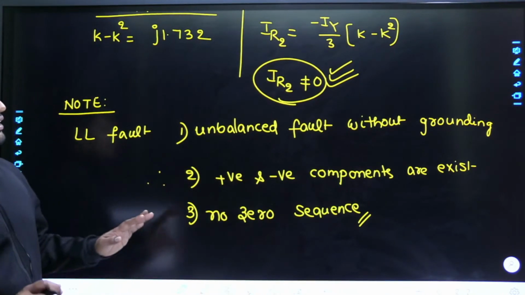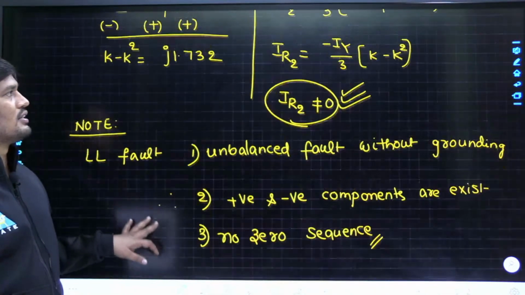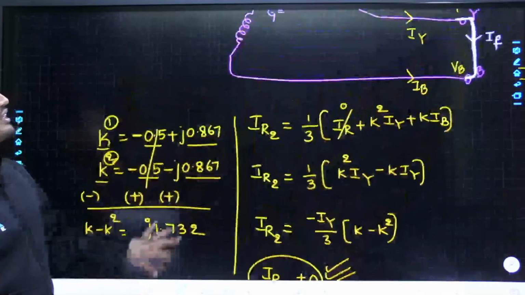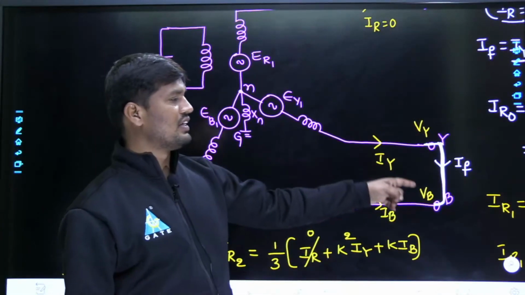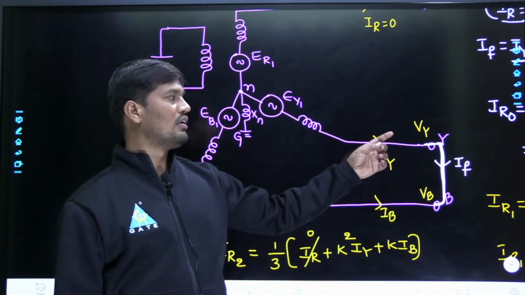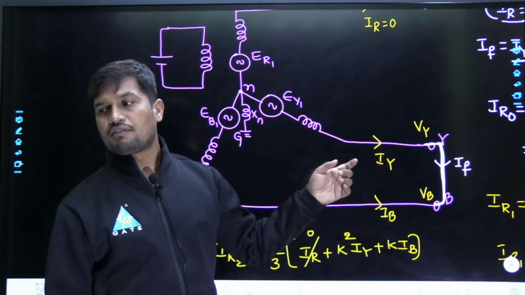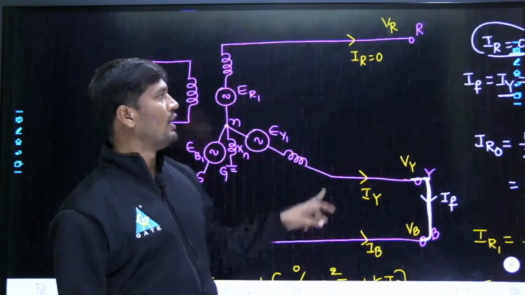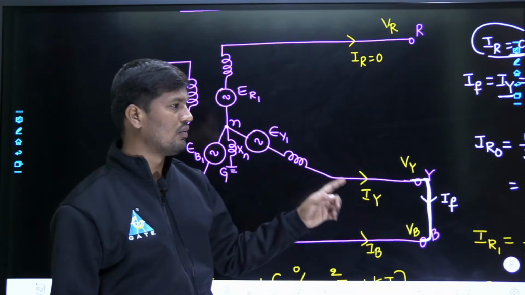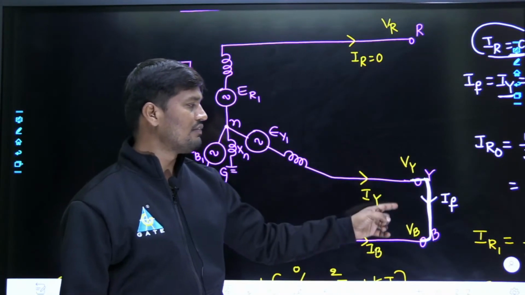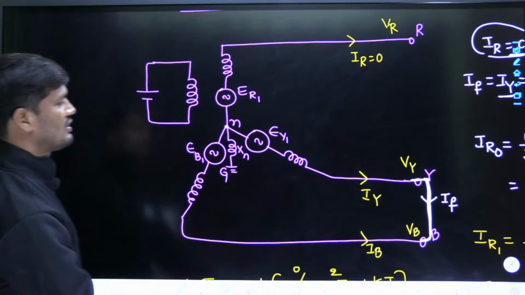Now it is clear, my dear friends, how to calculate positive sequence current. That is the concept. Tell me where the fault has occurred. The fault has occurred in Y and B phase, therefore we need to analyze the fault with respect to Y and B phase, but not R phase. Why? Because R phase is a healthy phase. Y and B phase both are fault phases, therefore we have to analyze the fault current with respect to Y phase and B phase.